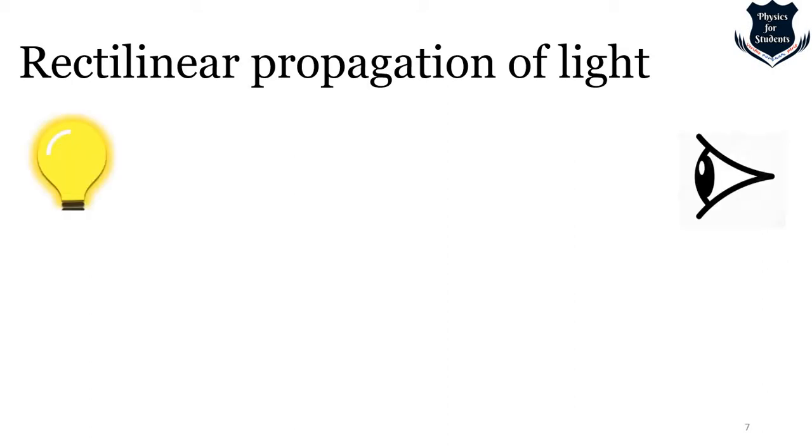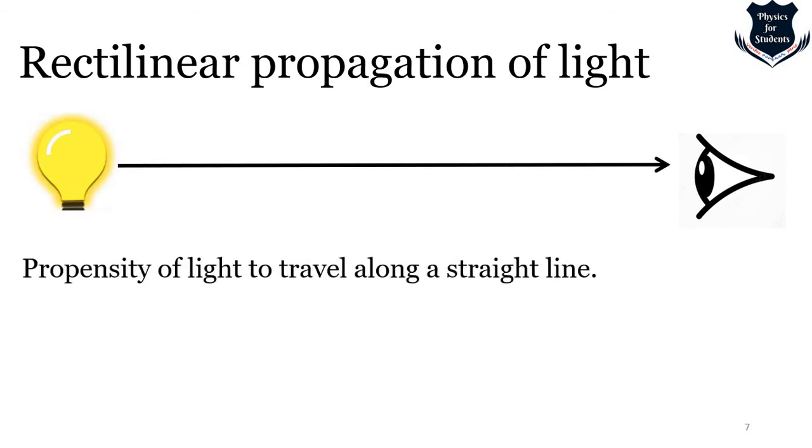So for the rectilinear propagation of light, you see a light bulb, and on the right hand side the observer of the light, and when I shine the bulb, the light ray flows straight. So we define it as the propensity of light to travel along a straight line.